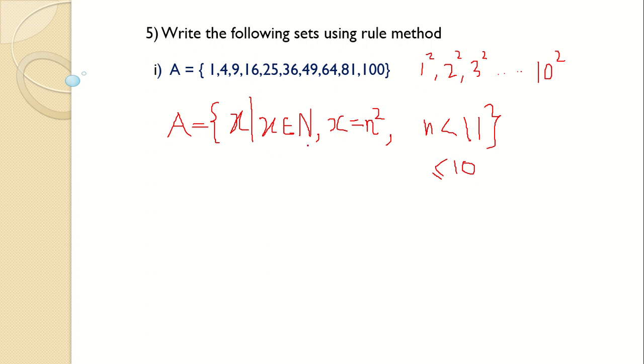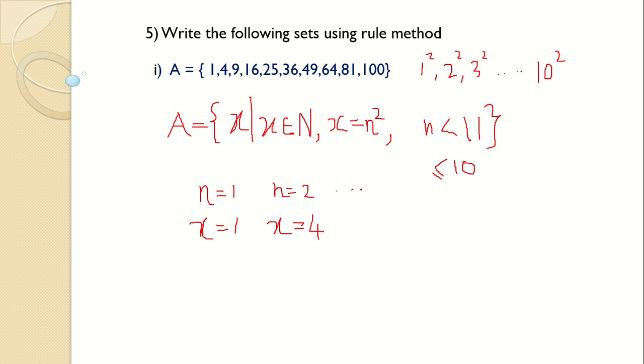Now n is taking values from 1 to 10, so if n is 1, what will x be? 1 square is 1. If n is 2, x will be 2 square, that is 4, because here we have x is equal to n square.